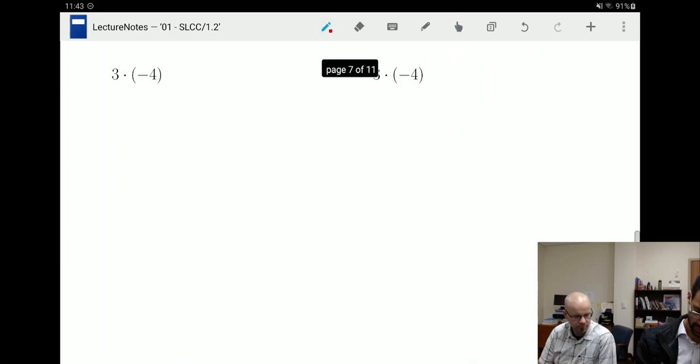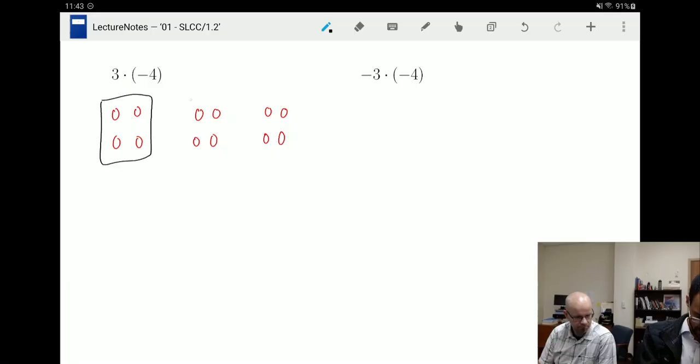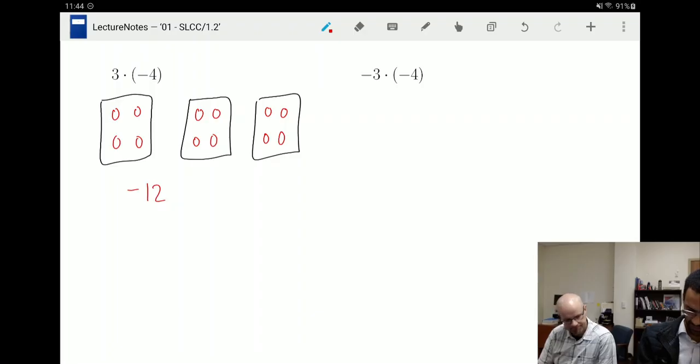Similarly, if I want 3 groups of negative 4, okay, well, I can draw 3 groups of negative 4, and we box them in. There's my 3 groups. That's going to give me negative 12 once again, right? Because I have 12 red circles. And then I want the opposite of 3 groups of negative 4.